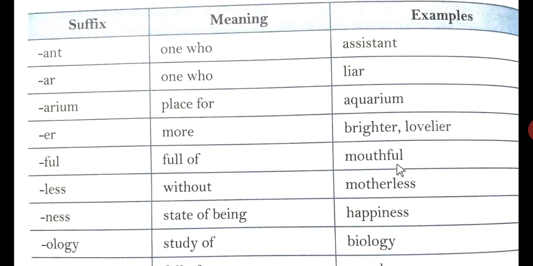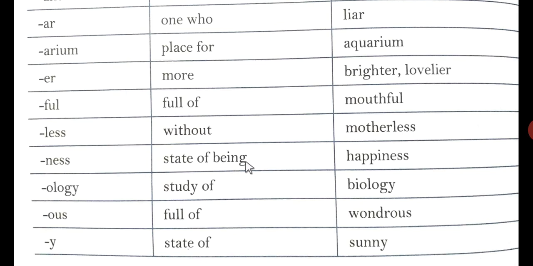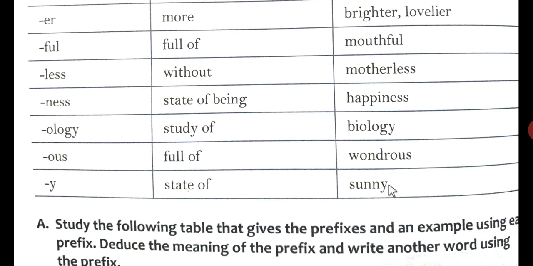Ful, full of: mouthful. Less, without: motherless. Ness, state of being: happiness, kindness. Ology, study of: biology. Ous, full of: wondrous. And y, state of: sunny.